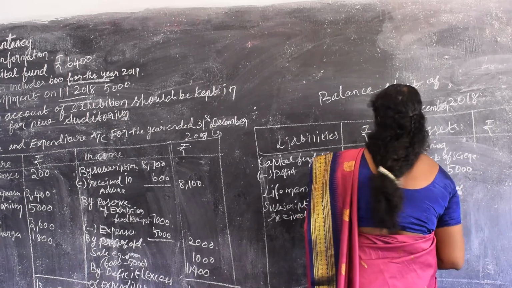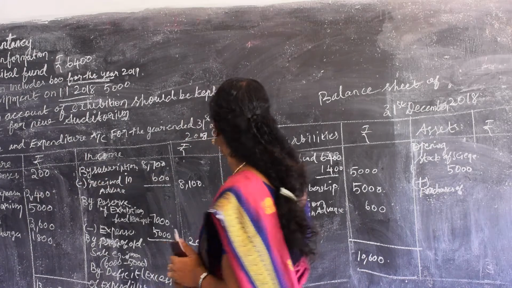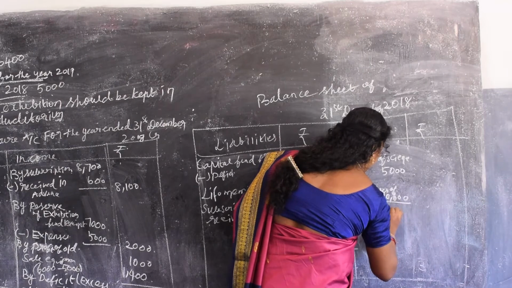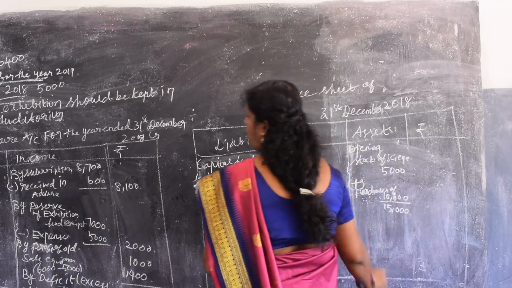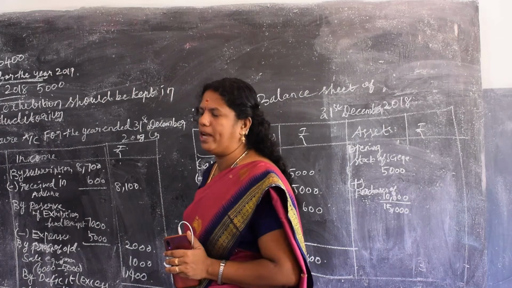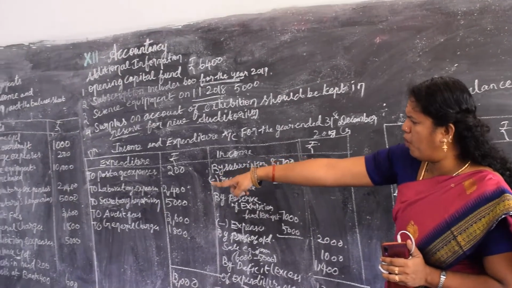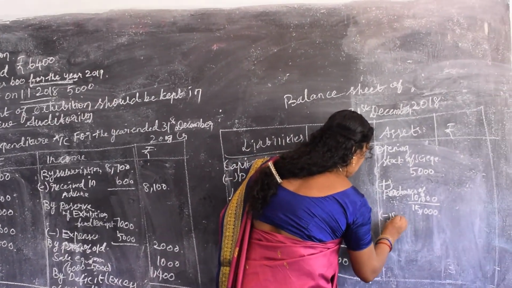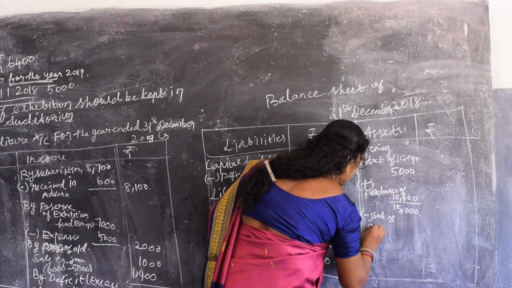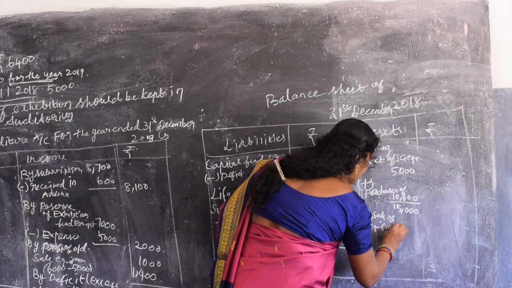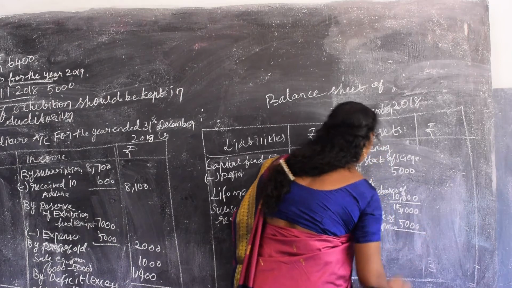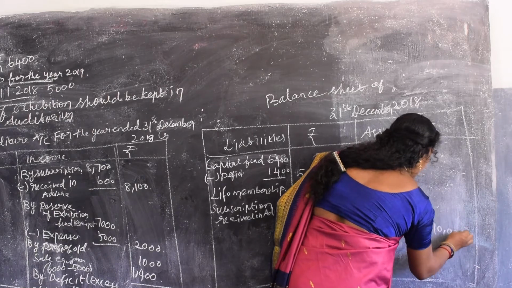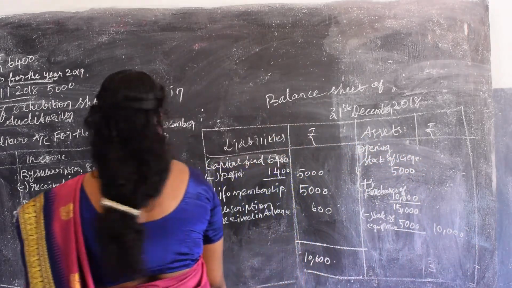The purchase of science equipment is 10,000. You will get 15,000. From this 15,000, we have sold science equipment, and we take the book value, which is 5,000. So minus sale of equipment, 5,000. You should take the actual value only, not 10,000. Are you clear?